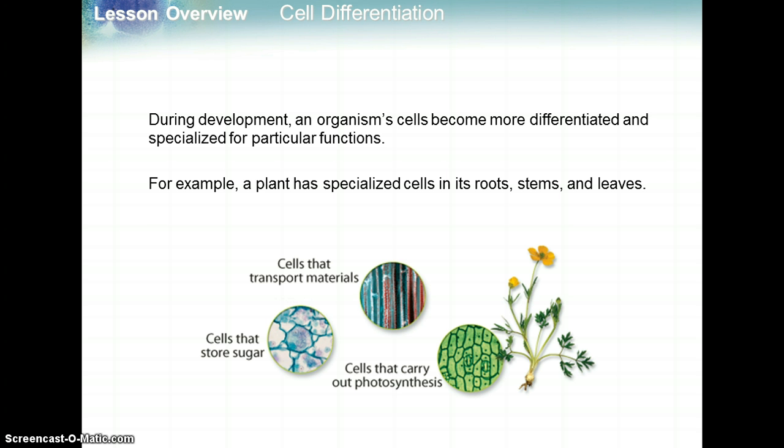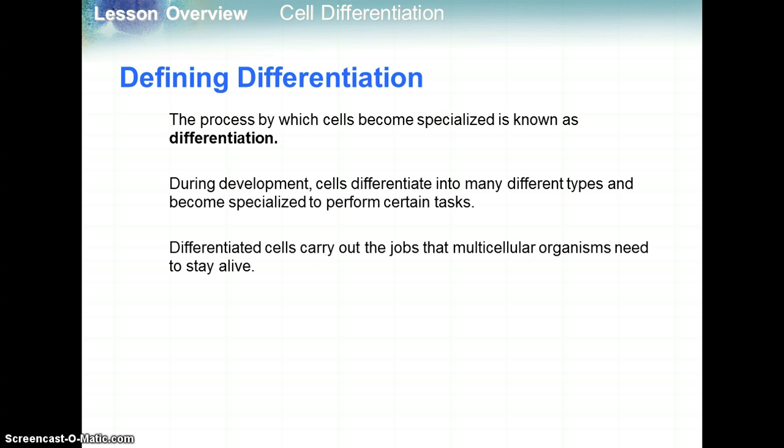So, for example, a plant has specialized cells in its roots, cells that are characterized by the roles that roots have to play, cells that do the roles that a stem has to play, and the same idea with leaves. The process by which cells become specialized is known as differentiation, so to become different. During development, cells differentiate into many different types and become specialized to perform certain tasks. Differentiated cells carry out the jobs that multicellular organisms need to stay alive.